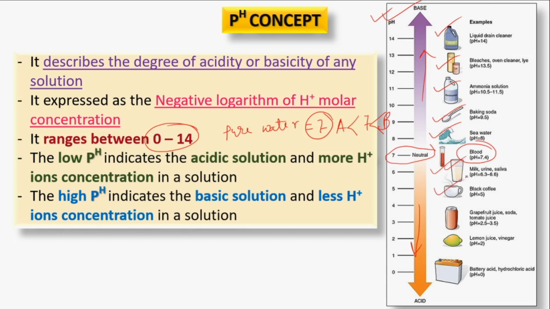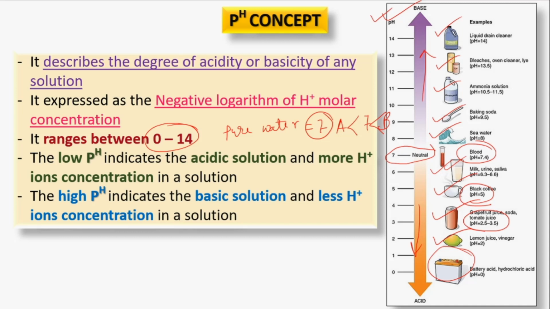Black coffee is again acidic in nature, as its pH is 5. Grapefruit juice, soda, and tomato juice are also acidic, as they range from 2.5 to 3.5. Lemon juice is 2, and battery acid has the highest acidity because its pH is less than 1.